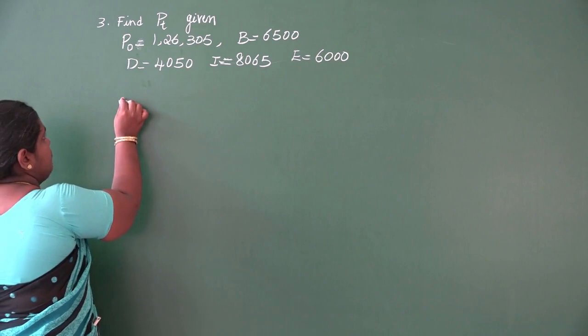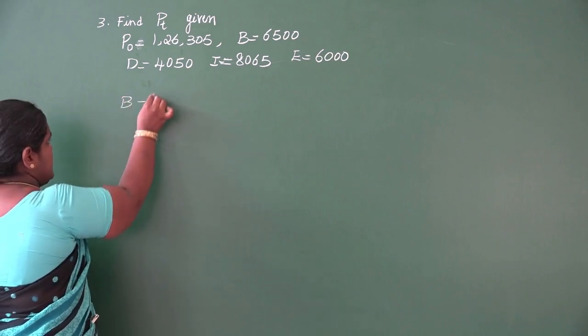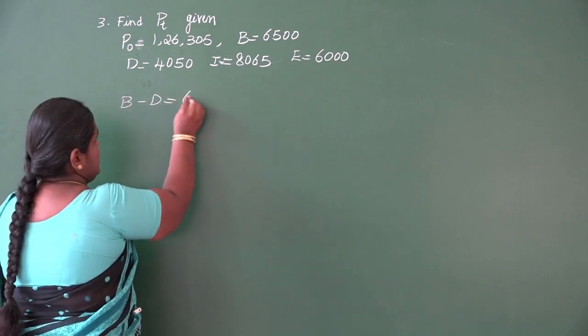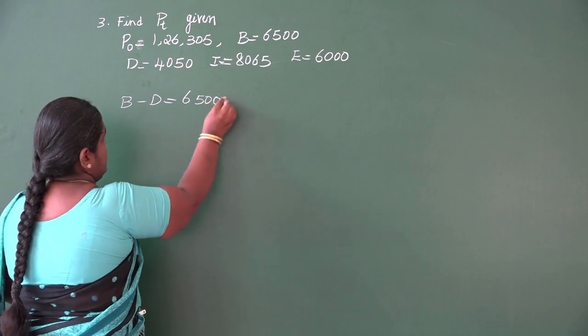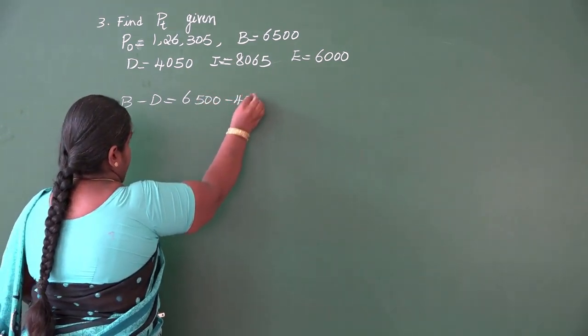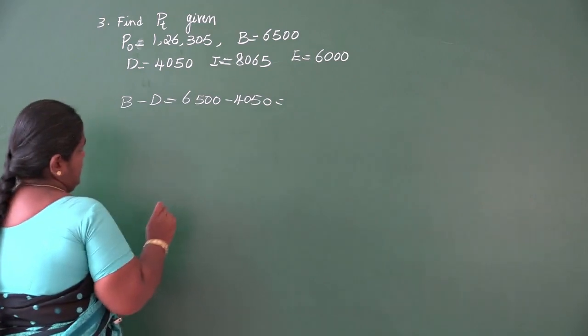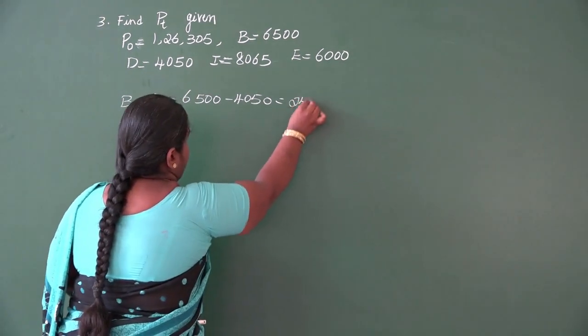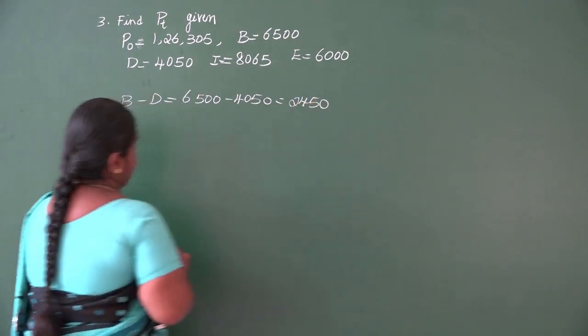So here I'll first find out what is B minus D value. So it is 6,500 minus 4,050. So you'll get it as 2,450.